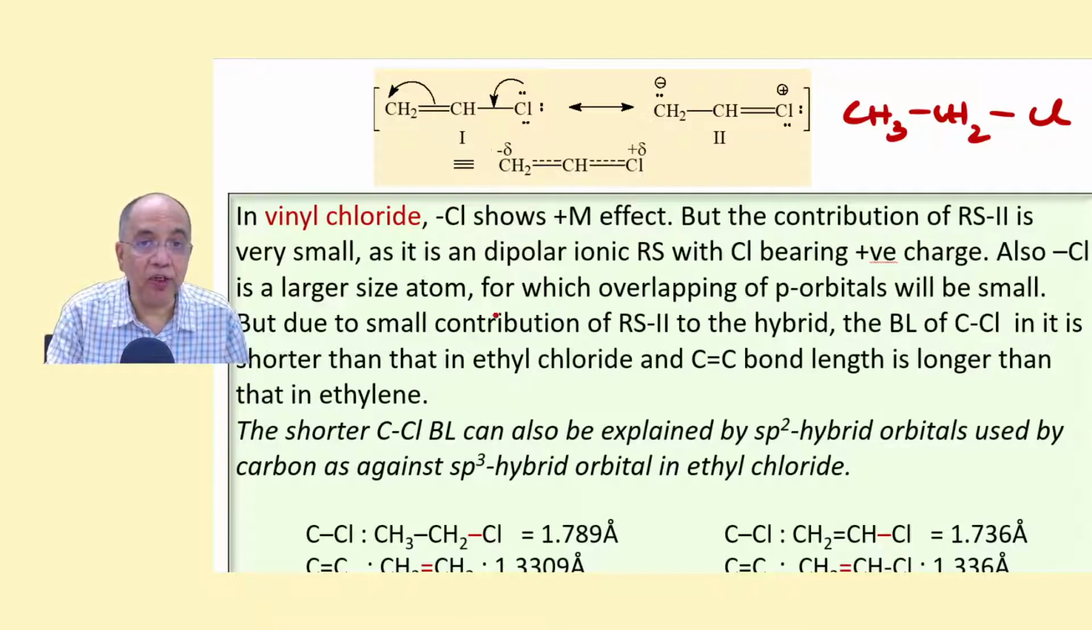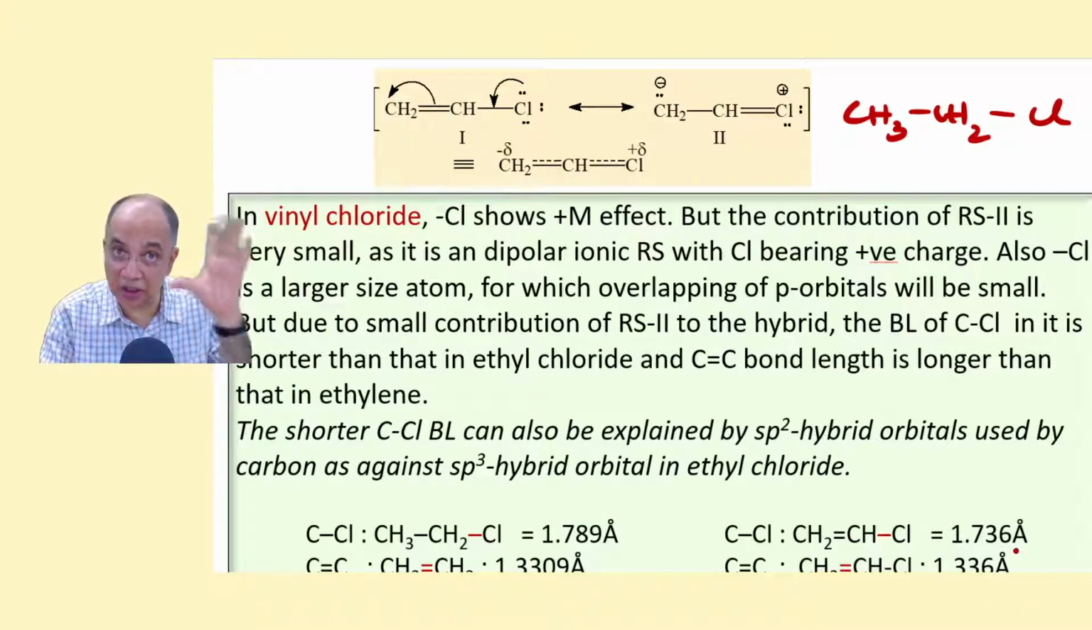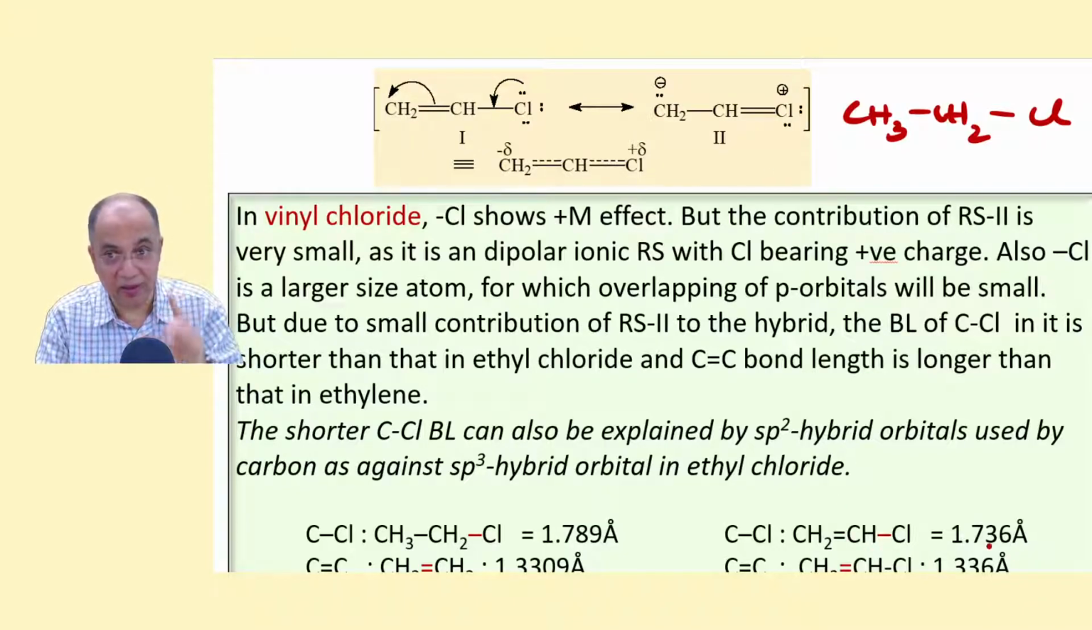Similarly, the carbon-chlorine bond in ethyl chloride is 1.789, but due to acquiring some partial double bond character, it has become less, 1.736 angstrom.